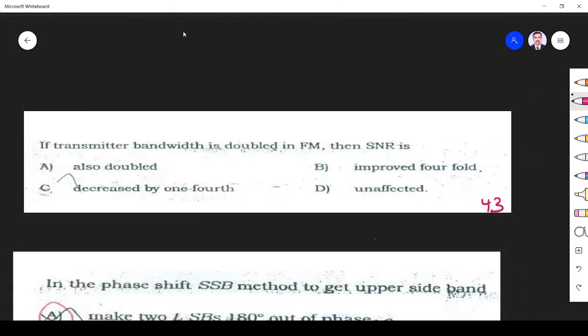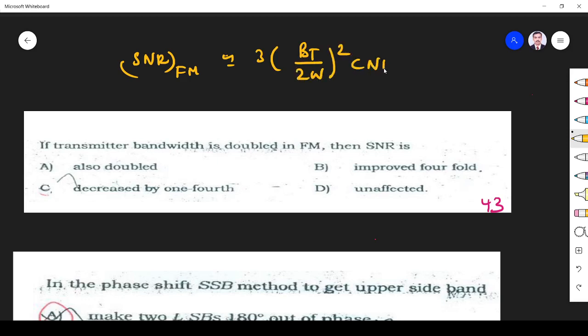And the next question is, if the transmitter bandwidth in FM is doubled, what is SNR? The transmission bandwidth of FM is related to SNR by SNR_FM is approximately equal to 3 times (BT divided by 2W) whole squared times CNR. CNR is carrier to noise ratio, BT is the transmitter bandwidth, so SNR goes as BT squared. If BT is doubled, SNR will be 2 squared, 4. So it is improved by 4-fold. So option A is the correct answer. Next question.